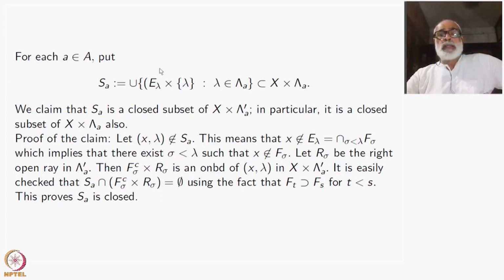So we have got a set here which is a closed subset of X cross lambda A prime. All right.